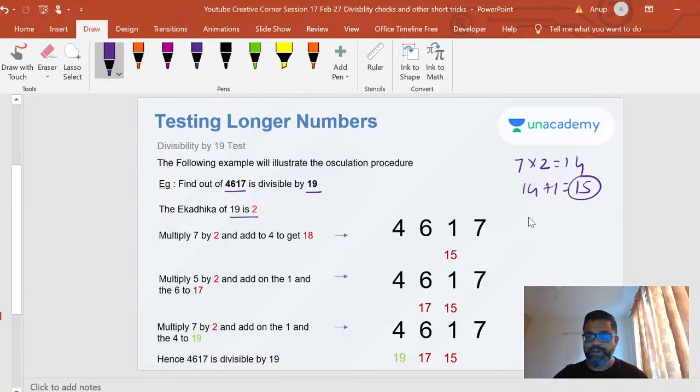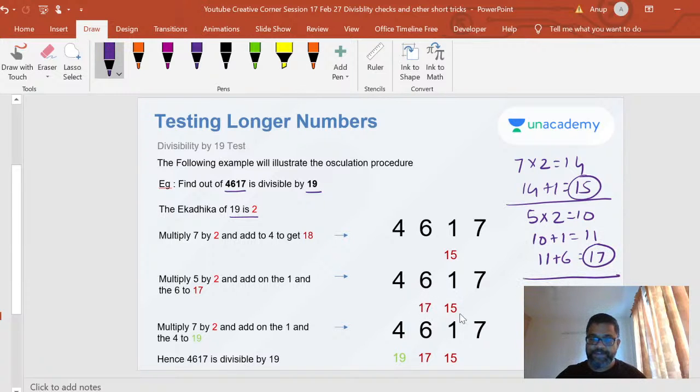I'll write where I got it. Now I will take 5 into 2. So my next step is 5 into 2, which is 10. I'm multiplying only the last digit, not the whole number. Then I'm adding 10 plus 1, I get 11. Then I take 11 plus 6, I get 17. So I got this digit also now.